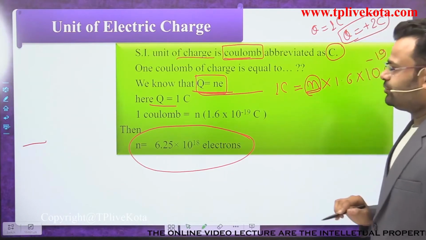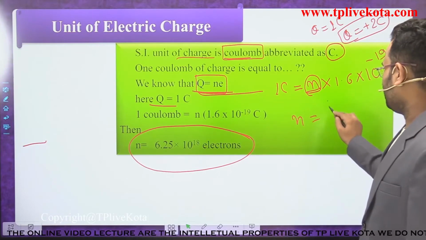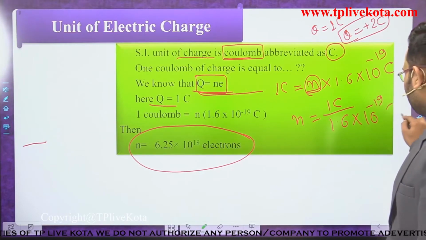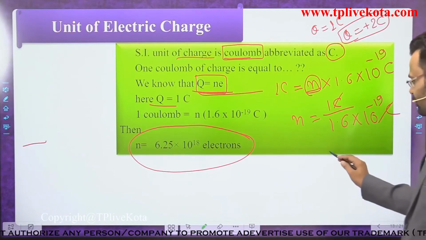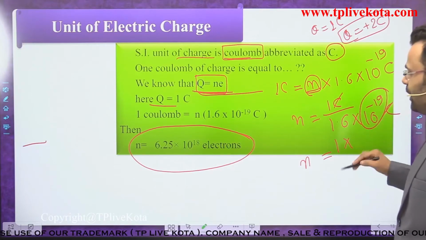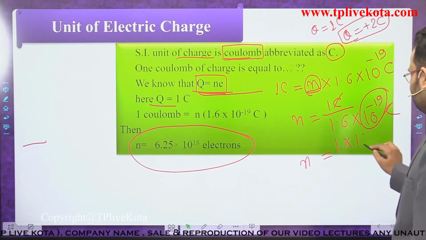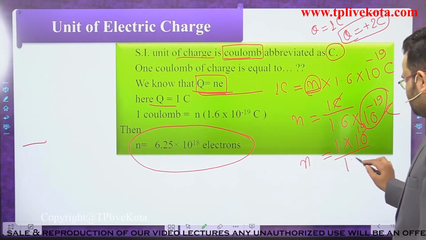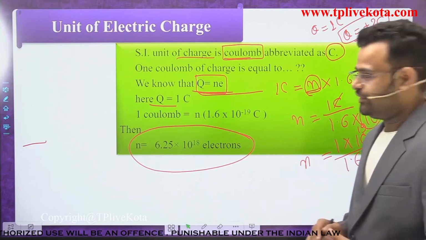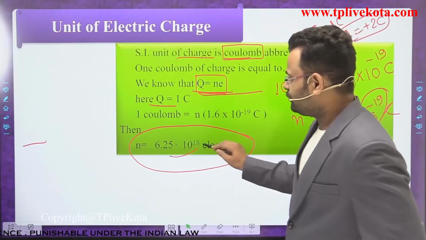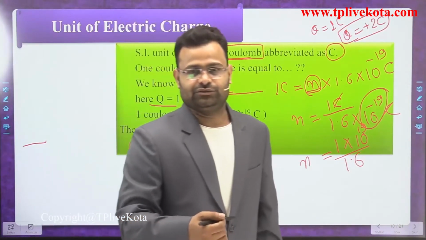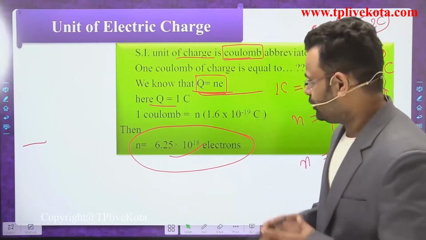So we calculate the value of n equals 1 coulomb upon 1.6 into 10 to the power minus 19 coulomb, and the unit cancels out. Now n equals 1 into 10 to the power 19 upon 1.6, since 10 to the power minus 19 moves to the numerator. If you divide 1 by 1.6, we get 6.25 into 10 to the power 18 electrons. That is the amount for 1 coulomb charge.